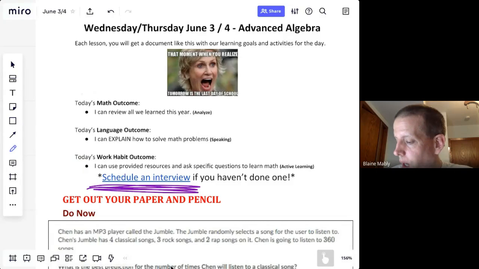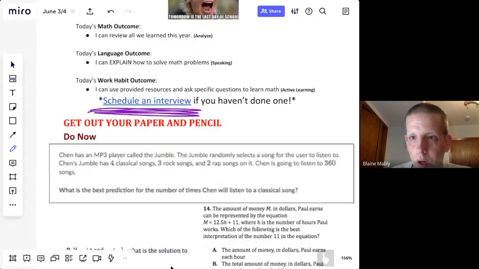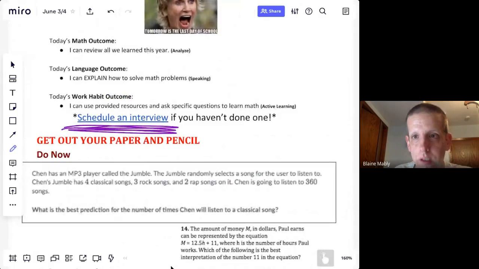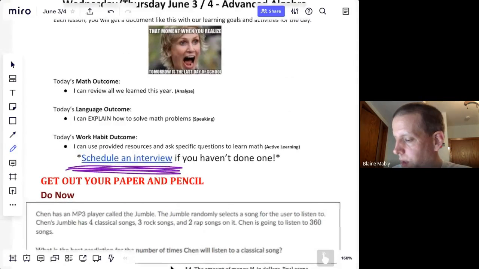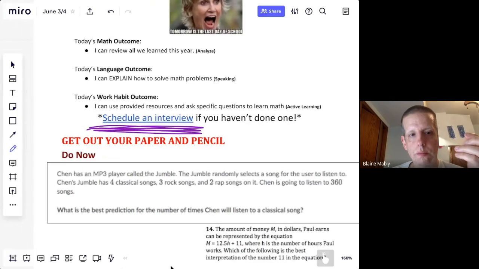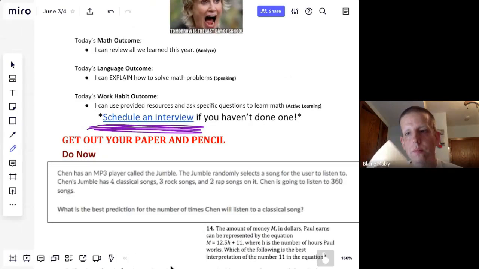All right, so the do now today is pretty much all we're going to do, so stick with it. The first question is a probability question, just to throw it in there one more time. So pause it, try this problem. Okay, you think you got it? You might have done this on Khan Academy already. But anyways, Chen has an MP3 player.